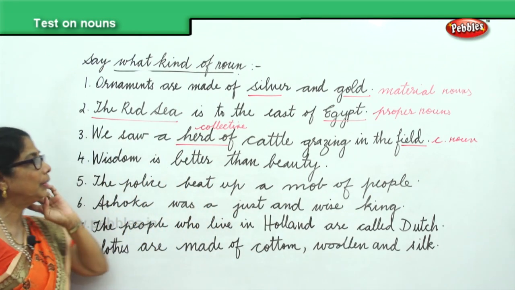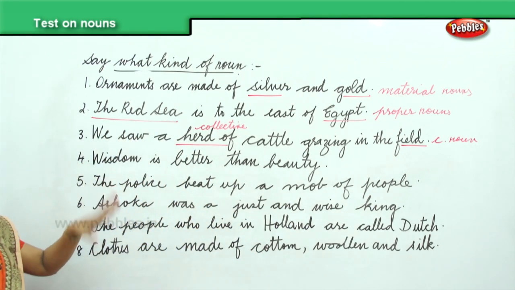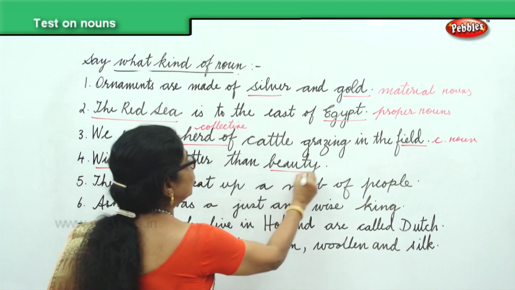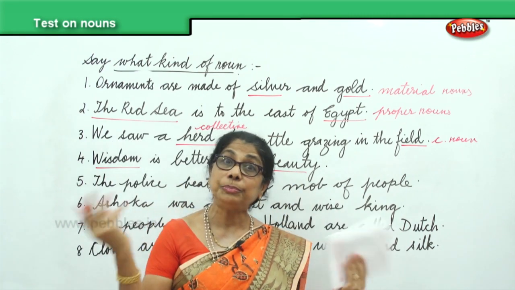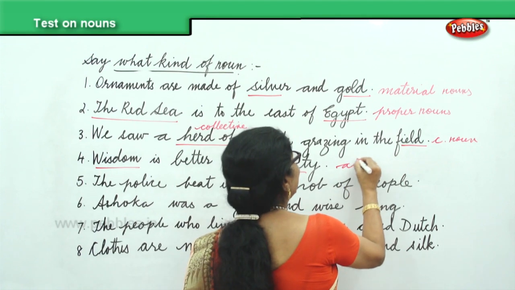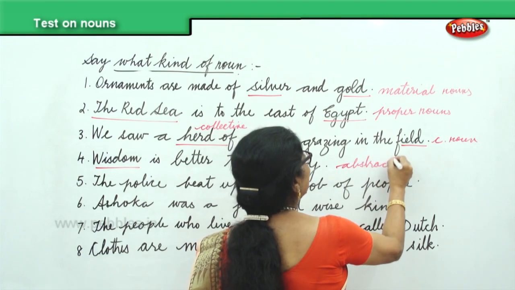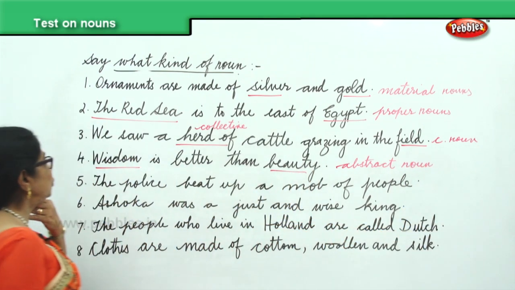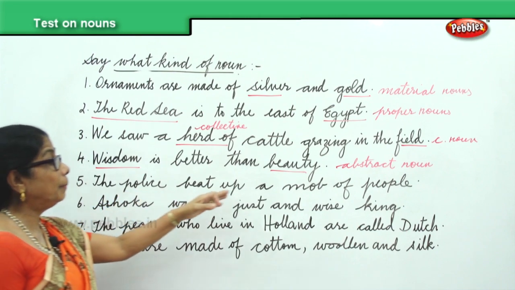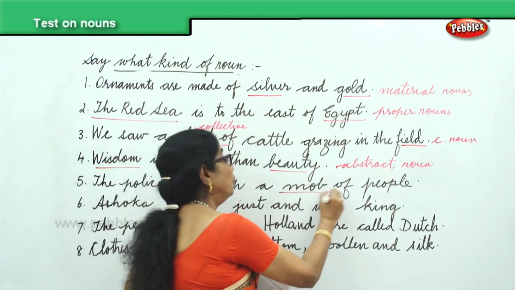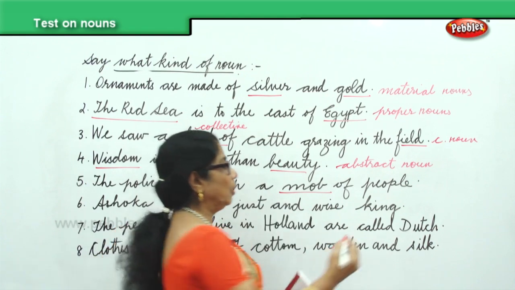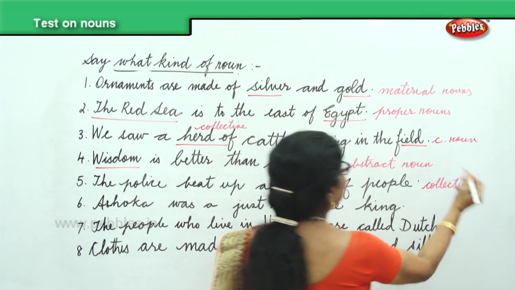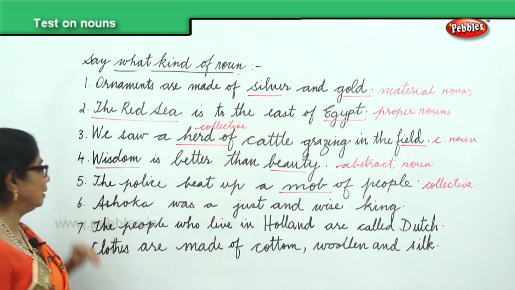Okay, any field. Now, fourth, wisdom is better than beauty. You can only speak about wisdom, and you have also here beauty. Wisdom and beauty both are abstract nouns. Next, you have the police beat up a mob of people. Mob of people, that is a collective noun. So you have here collective noun.